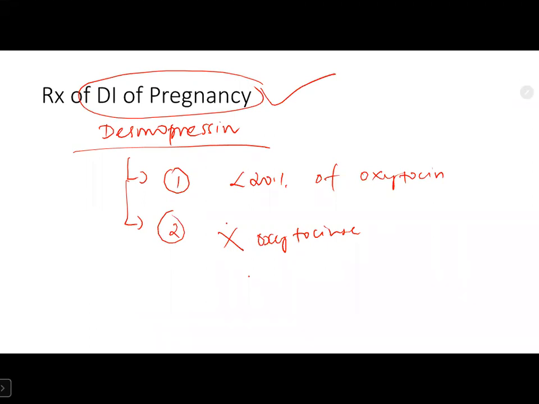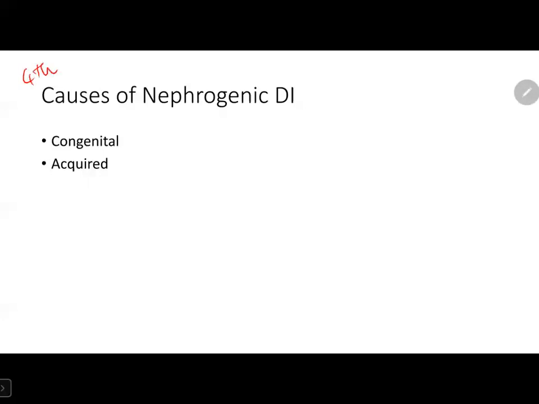So coming to the fourth cause, this is also a short topic. It is nephrogenic diabetes insipidus. It has two causes. First one is congenital. Congenital is due to mutation in the V2 receptor or the aquaporin 2 channel. The first one is mostly X-linked recessive, and there are three types in this. We need not go into detail.